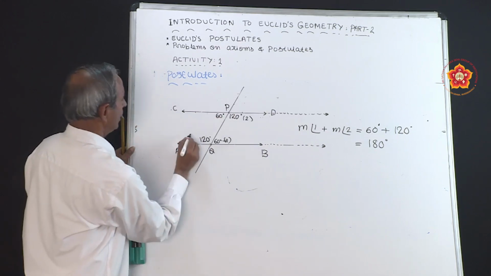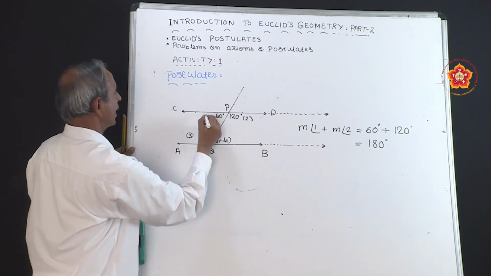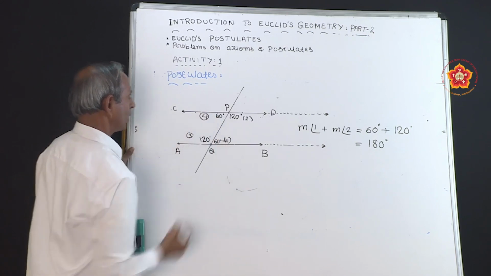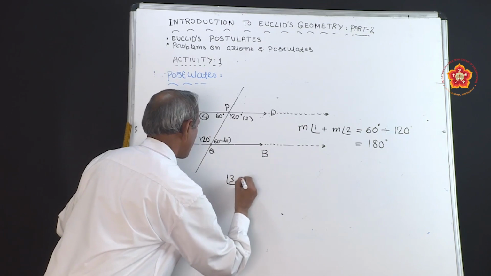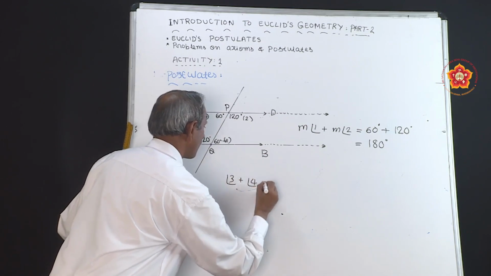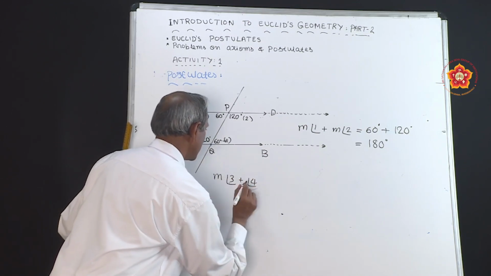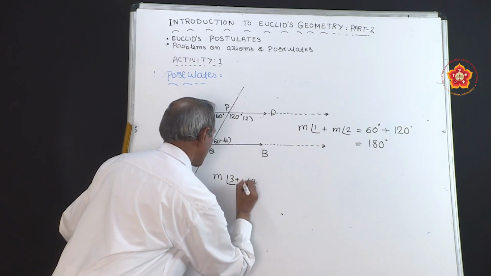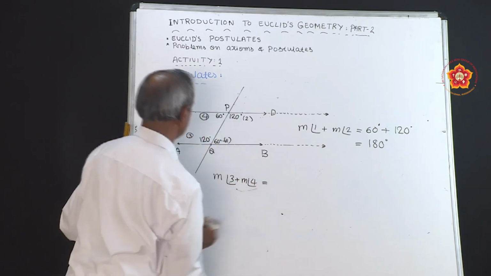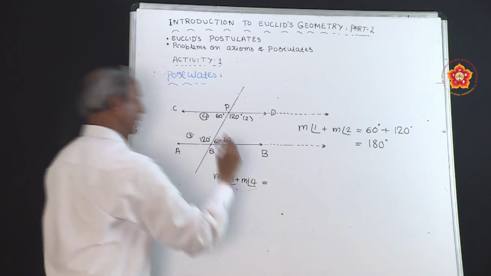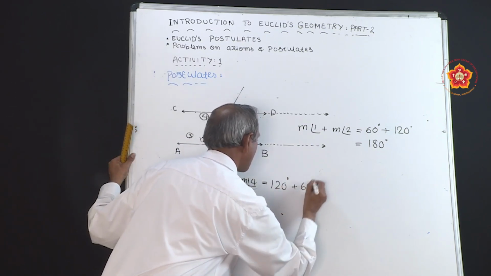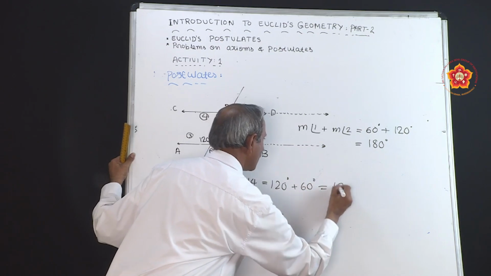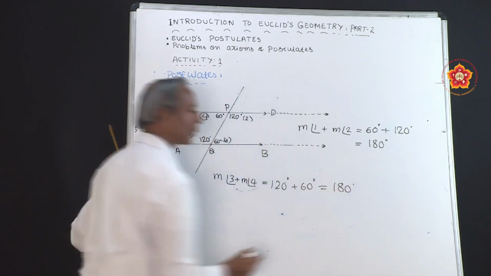Now, let us take this angle as 3, this angle as 4. Similarly, let us find the magnitude of angle 3 plus angle 4. Magnitude of angle 3 plus magnitude of angle 4 is equal to 120 degree plus 60 degree, that becomes exactly equal to two right angles.